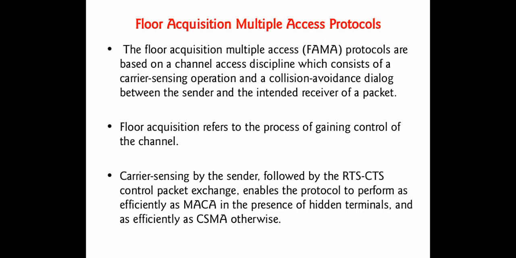These FAMA protocols are based on a channel access discipline which consists of carrier sensing operation as well as a collision avoidance dialog between sender and receiver. The floor acquisition refers to the process of gaining control of the channel, with carrier sensing by the nodes followed by RTS and CTS control packets being exchanged. It is similar to the MACA protocol.